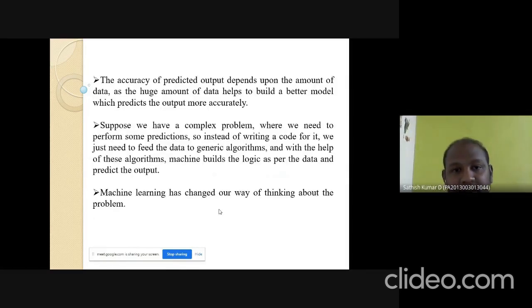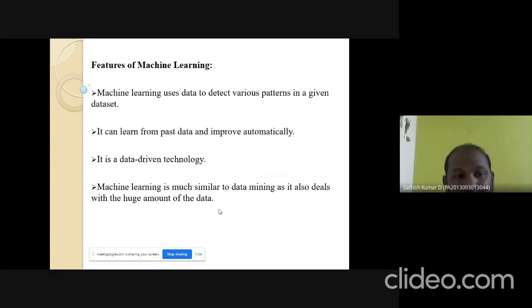The accuracy of the predicted output depends upon the amount of data, as a huge amount of data helps to build a better model. The accuracy mainly depends on the data. If you give more data, we will predict a more accurate result. Suppose we have a complex problem where we need to perform some predictions. Instead of writing code for it, we just feed data to the generic algorithm. With the help of this algorithm, the machine builds a logic as per the data and predicts the output. Machine learning has changed our way of thinking about problems.